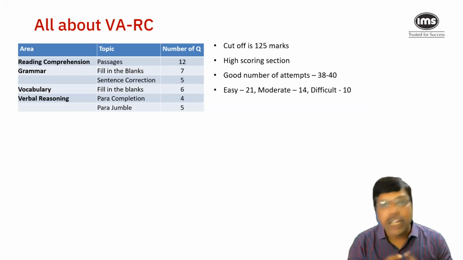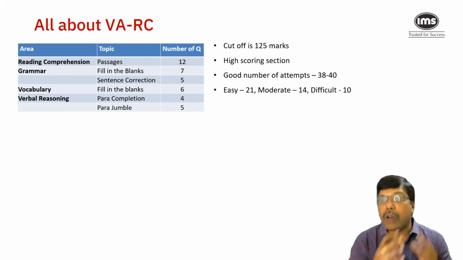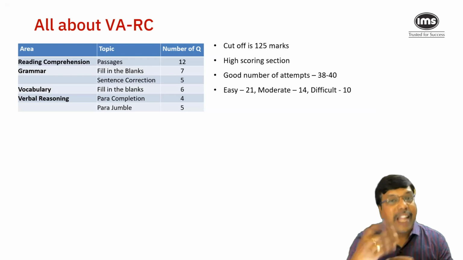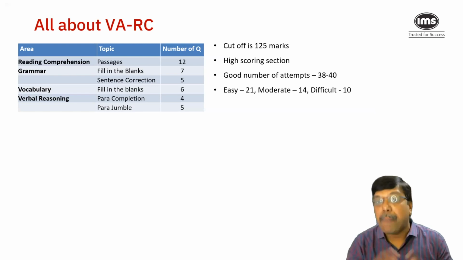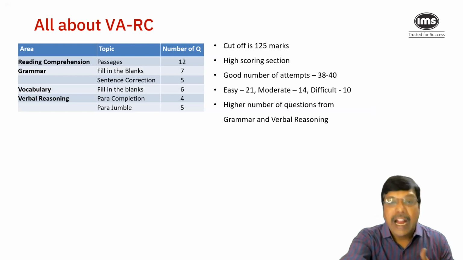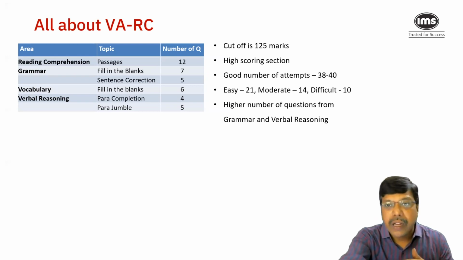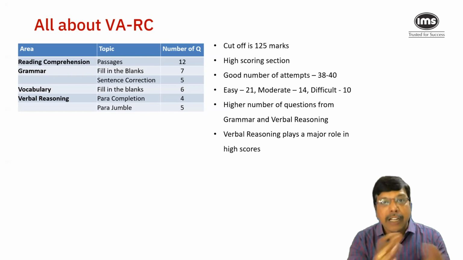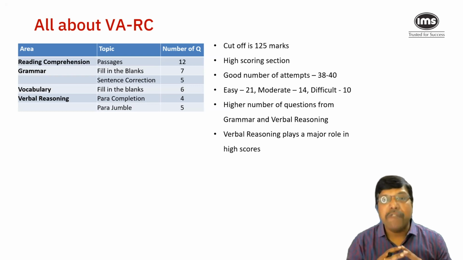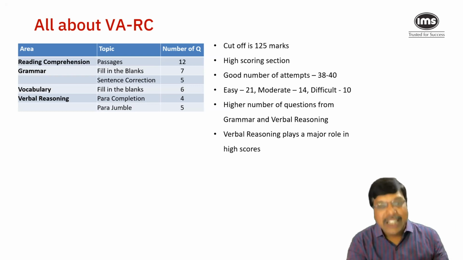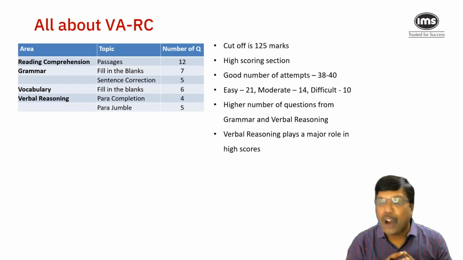And as you can see, a good chunk of questions were very simple and direct, thereby giving the student the bandwidth to answer those questions. The maximum number of questions usually come from grammar and verbal reasoning, and verbal reasoning is the game-changing factor in whether a student clears the cutoff or not.